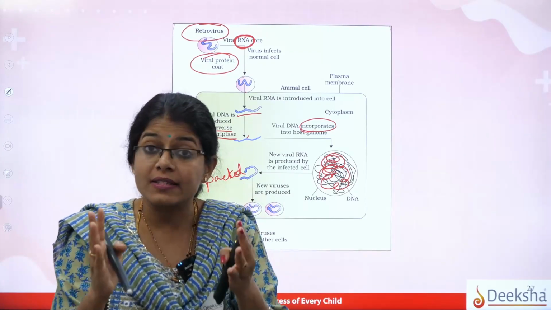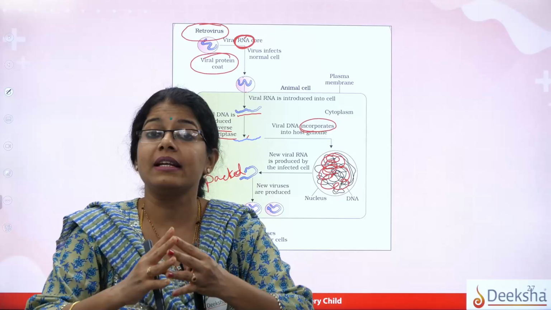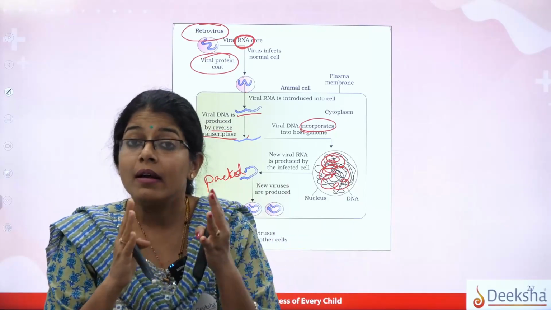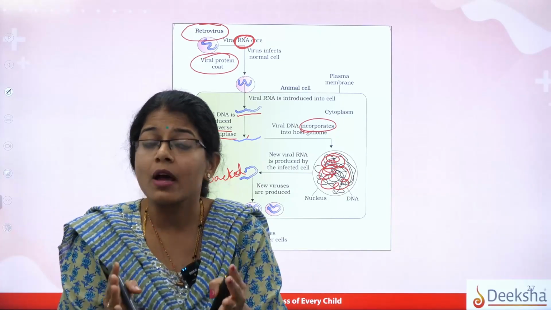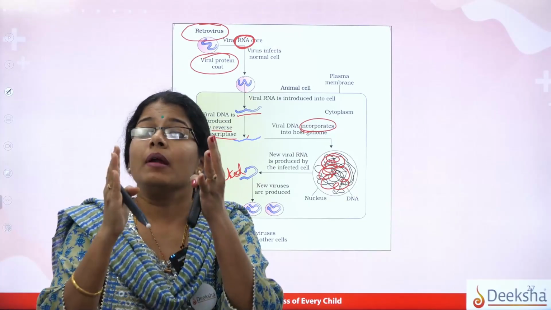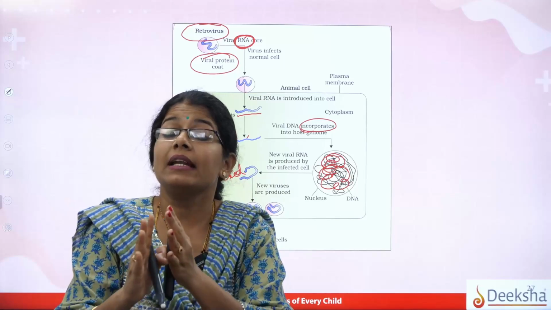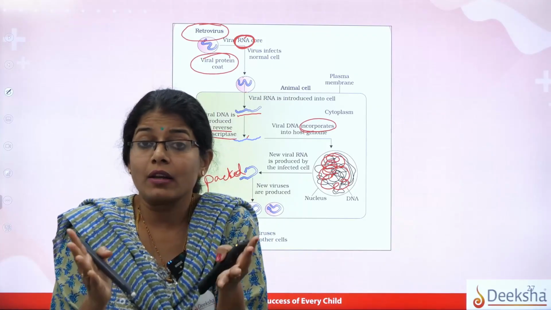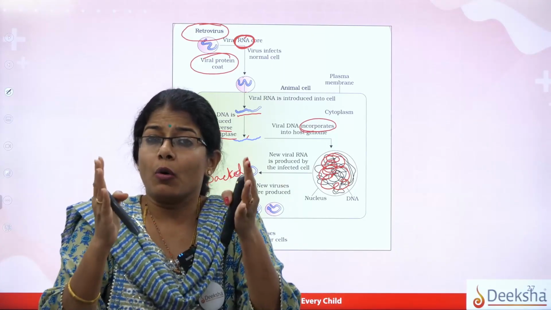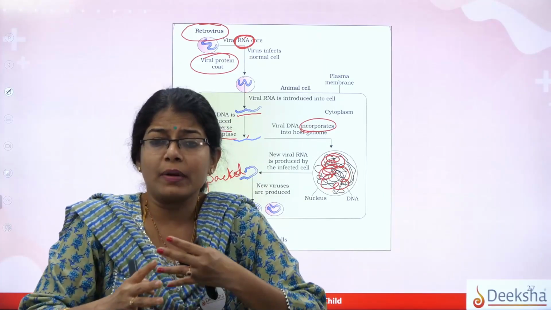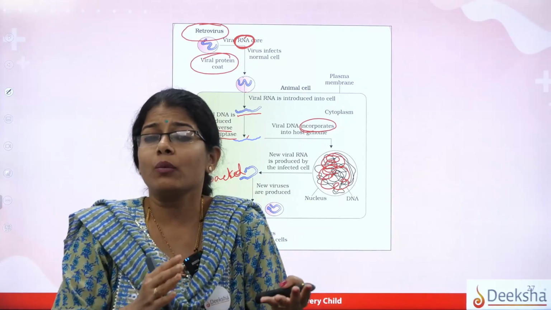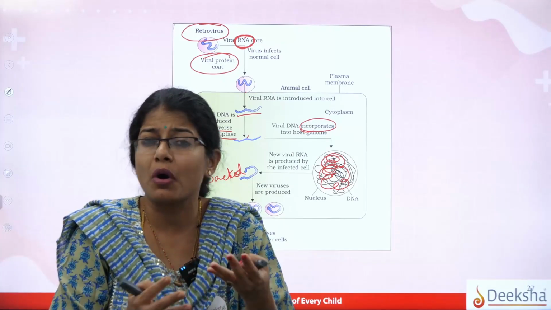So in turn, you can understand, once the T helper cells are damaged or attacked by the HIV virus, the immunity of the person drops, because the helper cells are decreasing. In fact, the person's immunity goes down to such a level that the individual cannot fight even normal or smaller infections.